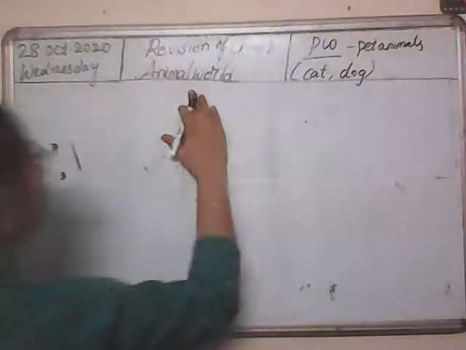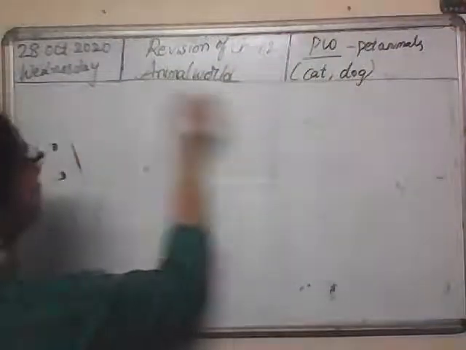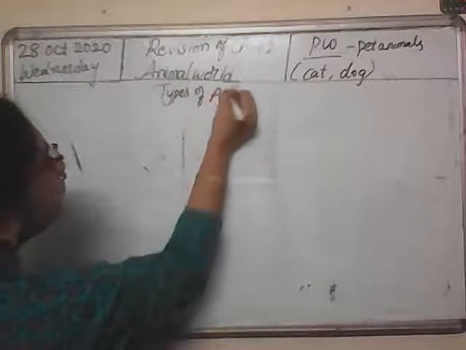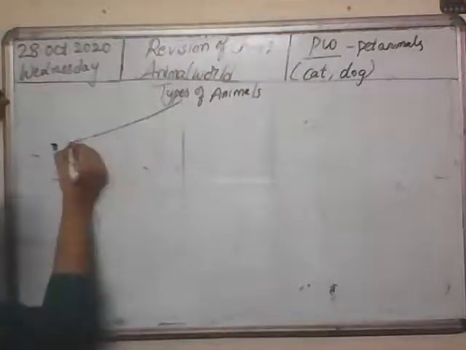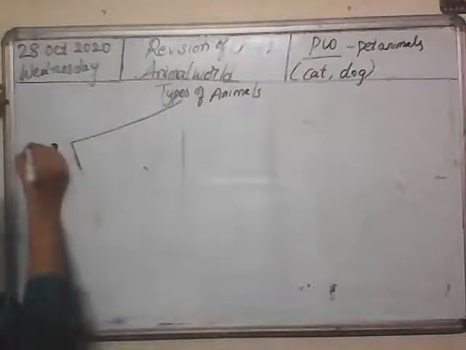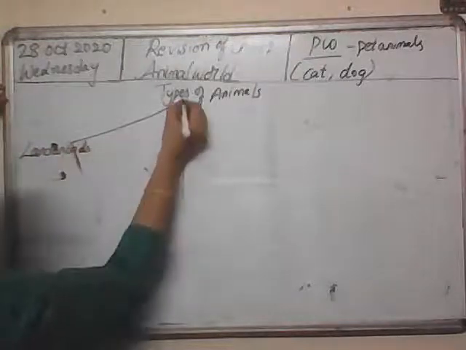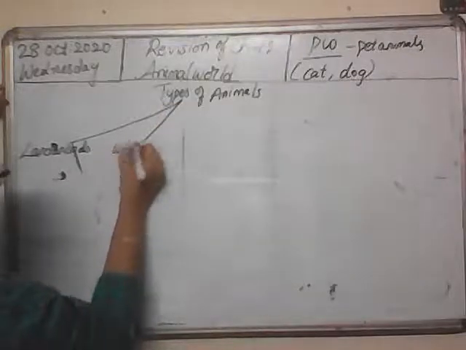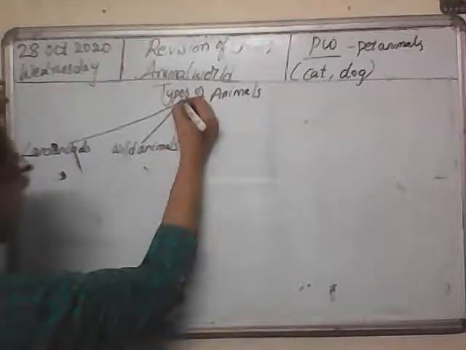In the animal world, we have studied about different types of animals, right? What are the different types of animals? Let me write the list. Types of animals are, the first type, land animals. Then wild animals.